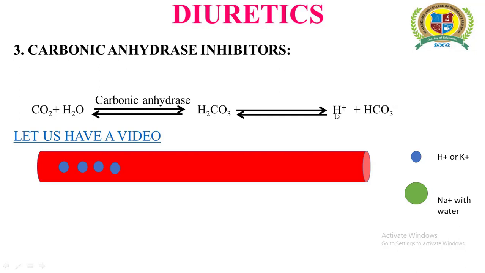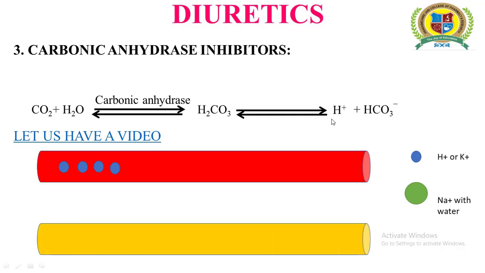But in our body, as soon as the excess of H plus ions are formed, they get excreted through the kidney. So how do they get excreted through the kidney? Let us discuss that. The excess H plus ions, let us consider, are present within the blood system, while the sodium and water are present within the renal tubules. This time I have shown the renal tubules with the help of a yellow cylinder.